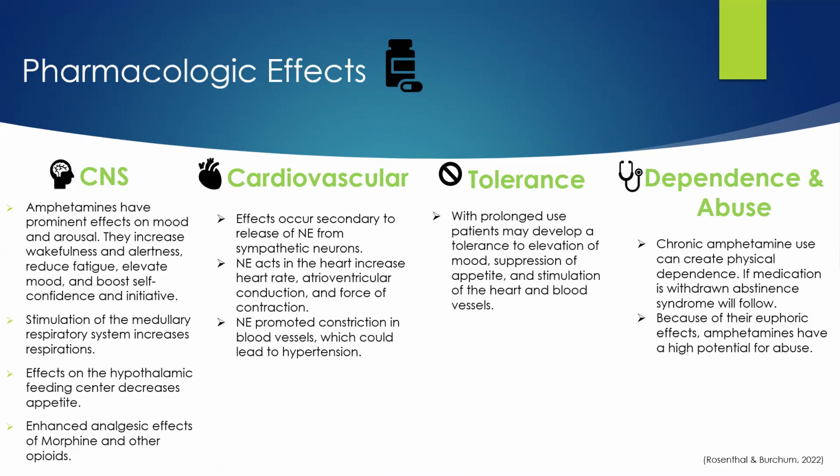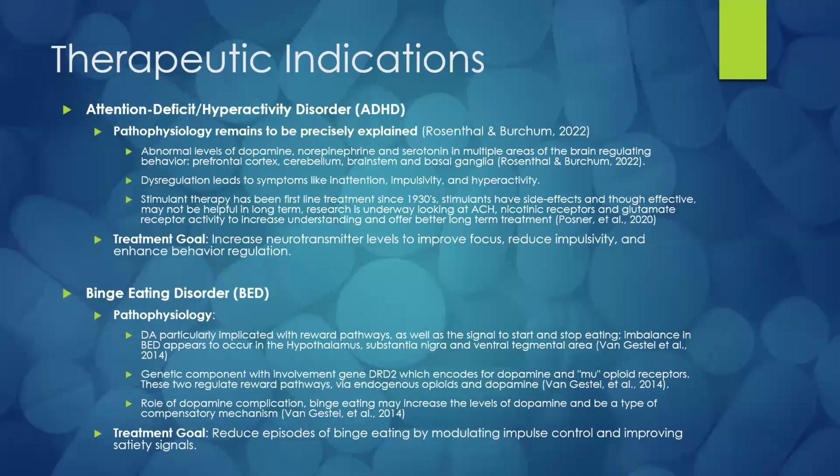With prolonged use, patients may develop a tolerance to elevation of mood, suppression of appetite, and stimulation of the heart and blood vessels. Chronic amphetamine use can create physical dependence. If medication is withdrawn, abstinence syndrome will follow. Because of the euphoric effects, amphetamines have a high potential for abuse. Next slide, please.